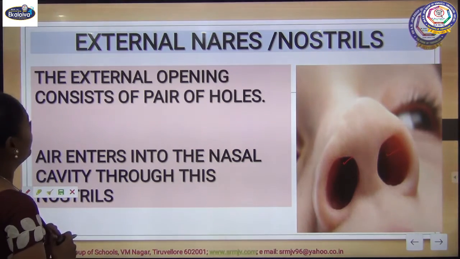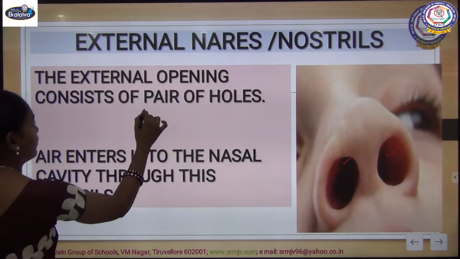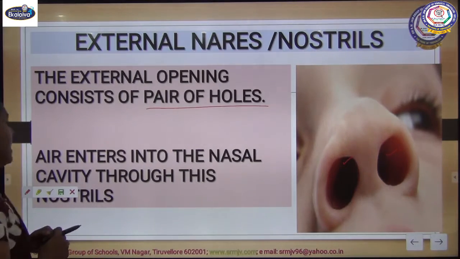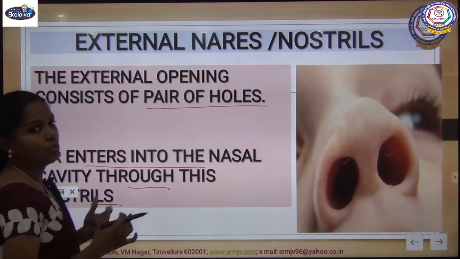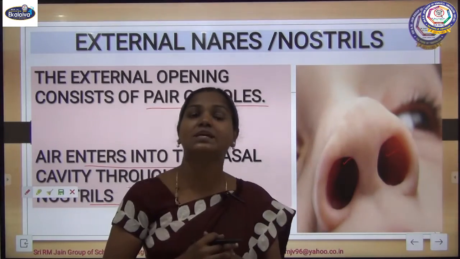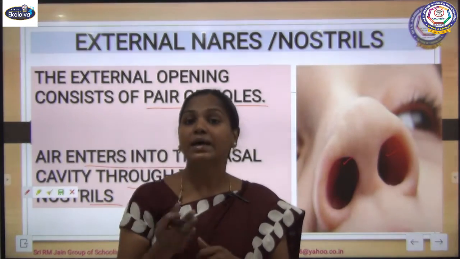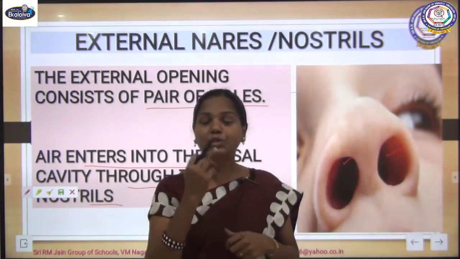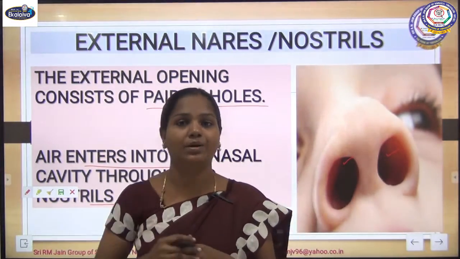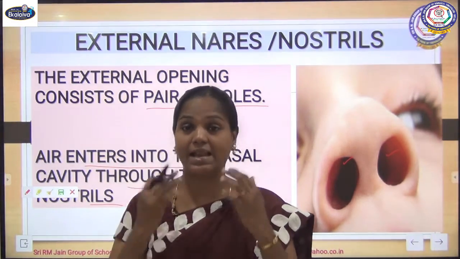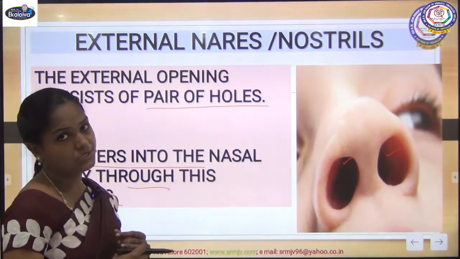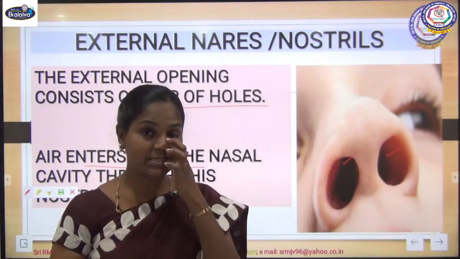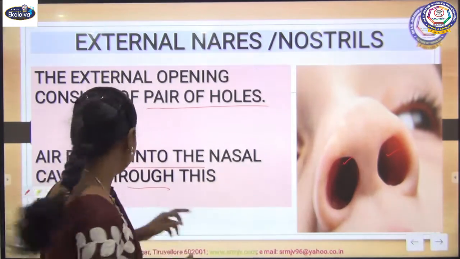The external opening consists of a pair of holes, and air enters into the nasal cavity through the nostrils. What is the use of the nostril? It acts as a gateway for inhalation. Through those holes we take in air from our atmosphere.